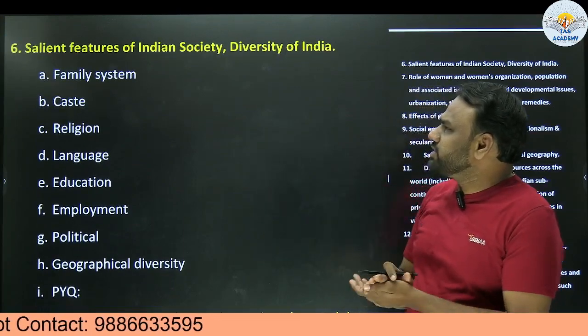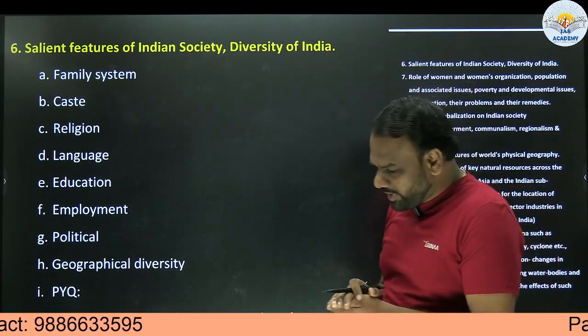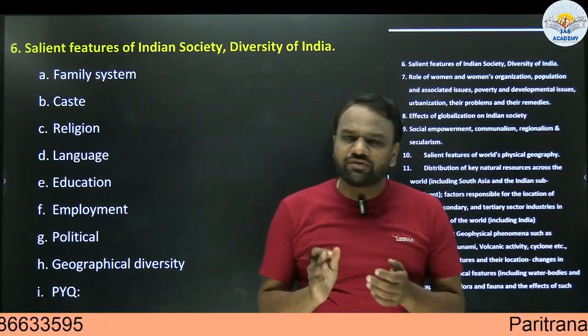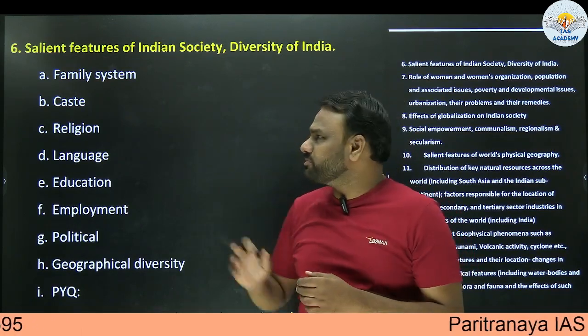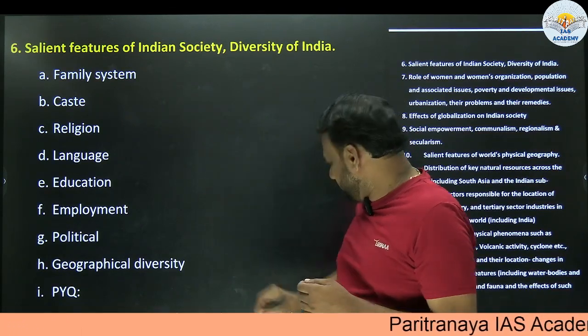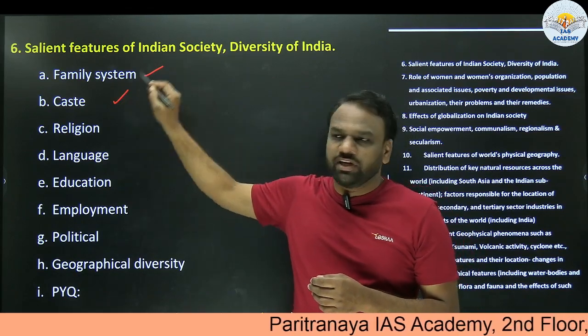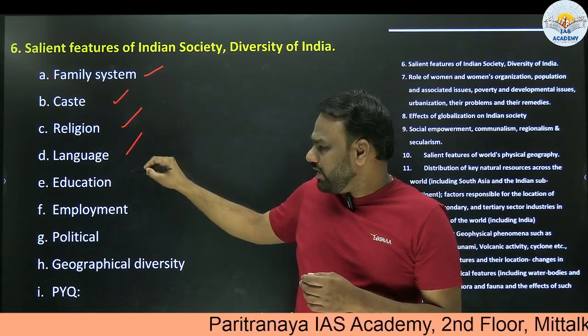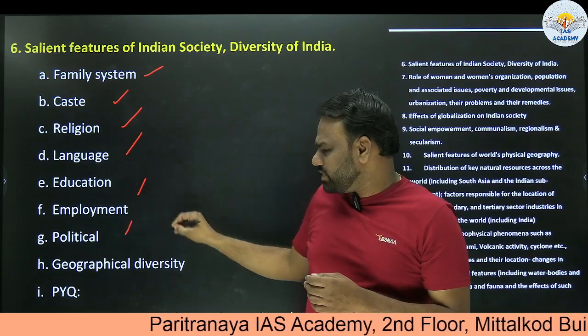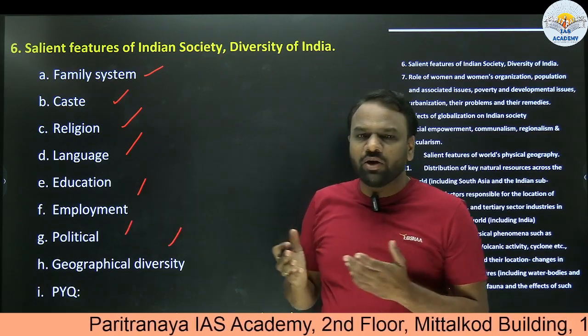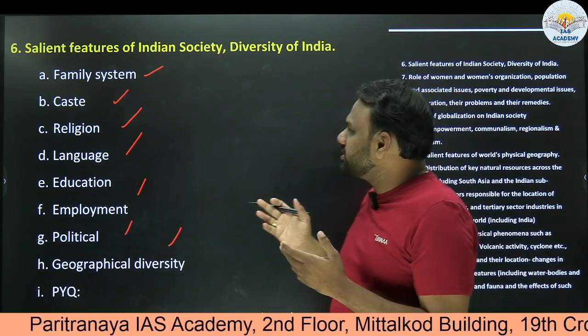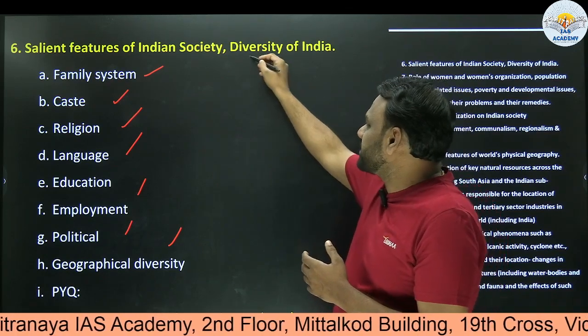Next, salient features of Indian society, diversity of India. When it comes to Indian society, there are diverse features. They may be with respect to family system, caste system, religion, language, employment, political systems, and geographical diversity. There are a lot of diversities, and all of these speak about Indian society as well as the diversity of India.